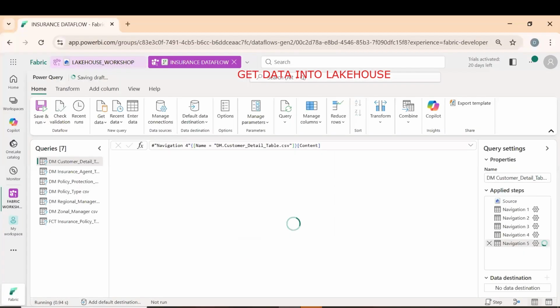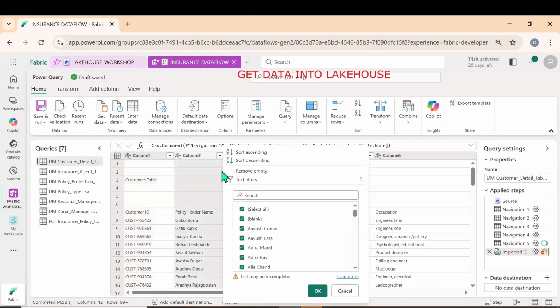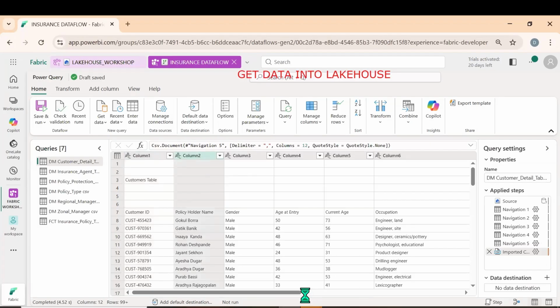Okay, now let us see what we need to do here. As usual, you feel that you are in a Power Query editor. Same options: transform, add column, view, help. So what do we need to do now? Let us clean the data. Let me take off the blank, click on OK.